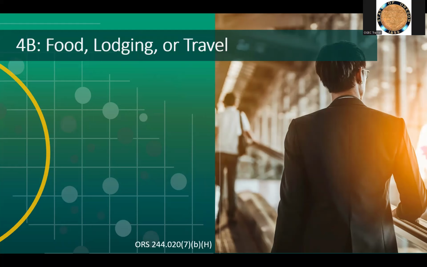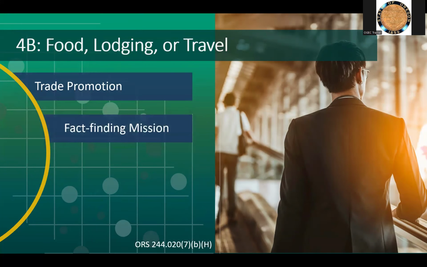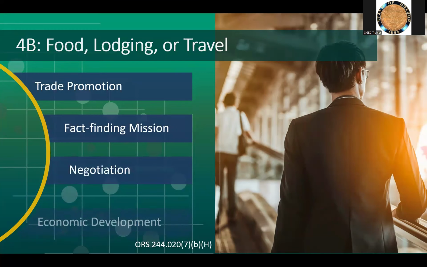4B is asking about reasonable expenses paid for the public official and relatives, household members, and staff when the public official represents a government body on an officially sanctioned or designated trade promotion, fact-finding mission, negotiation, or economic development.